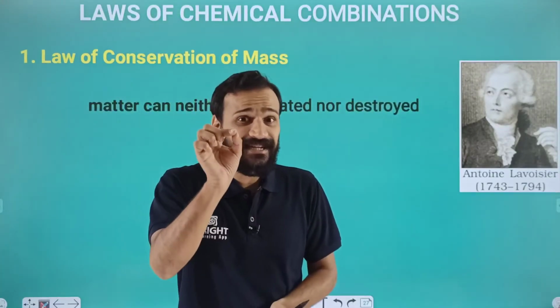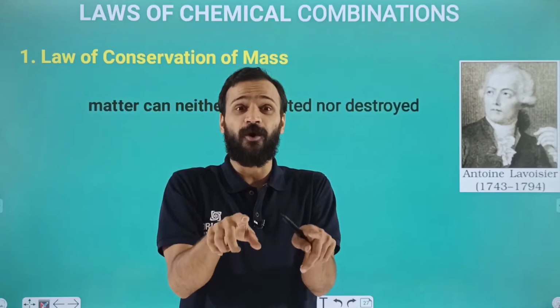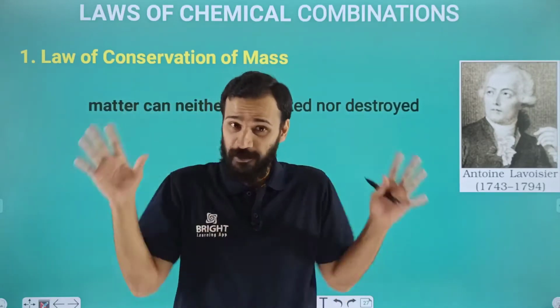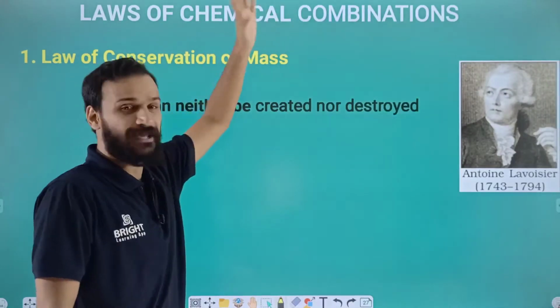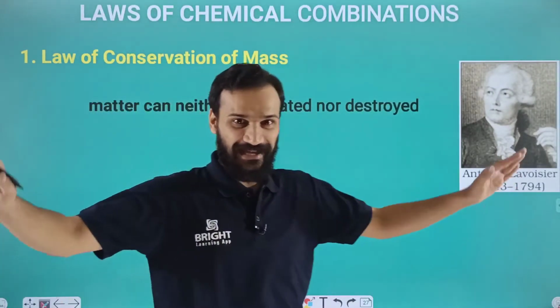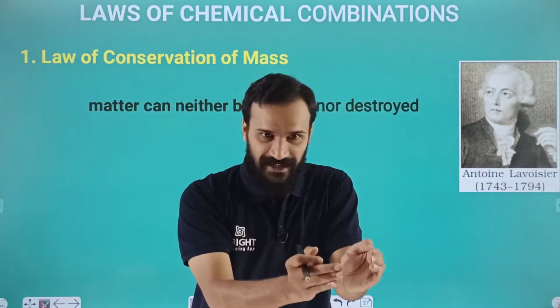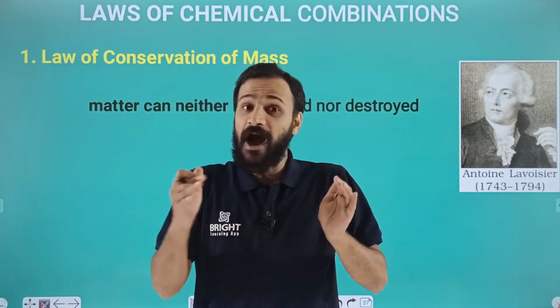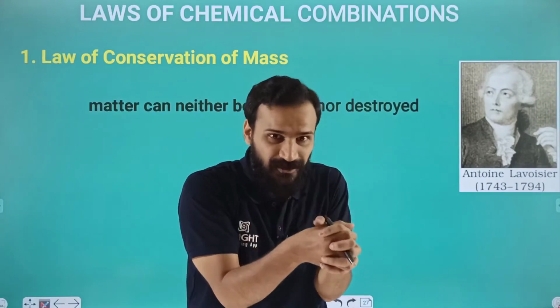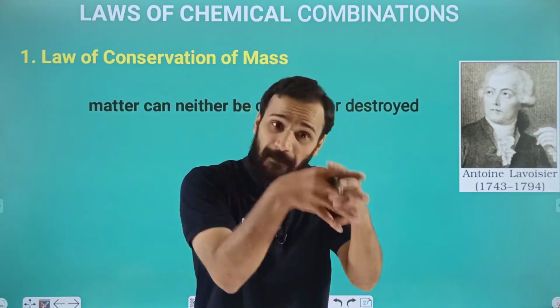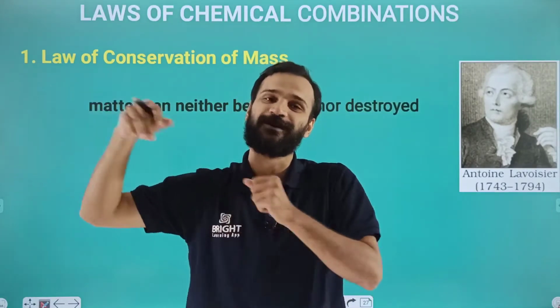That chemical reaction will follow some rules or laws, and those laws are called laws of chemical combination. In a chemical reaction, the reactants will convert to product. How? First of all, the reactants will react together, or combine together, and convert to product.